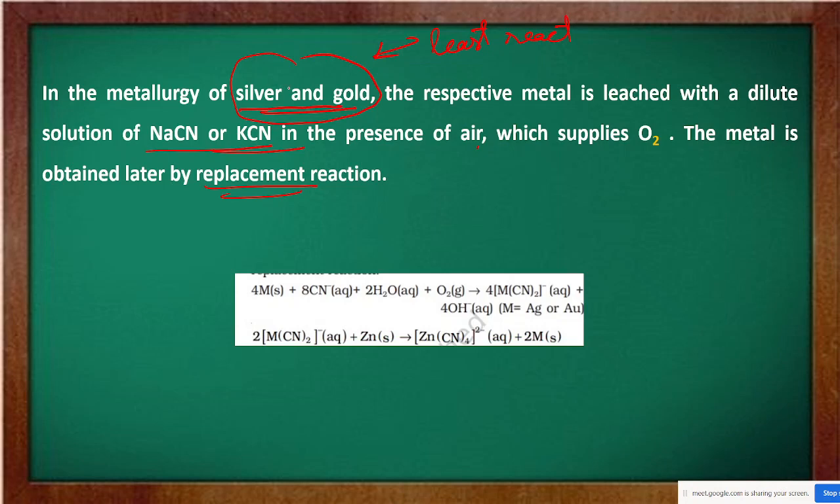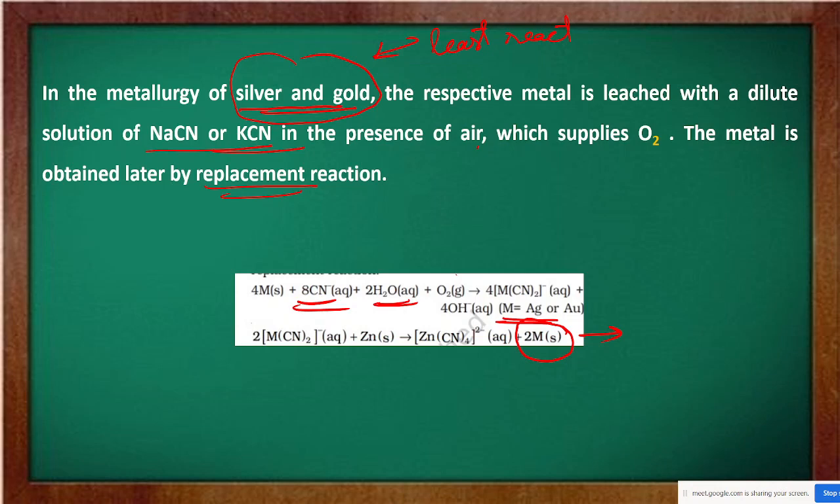Directly, whatever silver and gold metal there is, just treat it directly with cyanide and water in the presence of oxygen, and you will get your metal in the pure state. The metal will come out directly. Within 2 steps you will get your metal in the pure state. Meaning this many steps like concentration and then purification, all these things are not required for silver and gold.